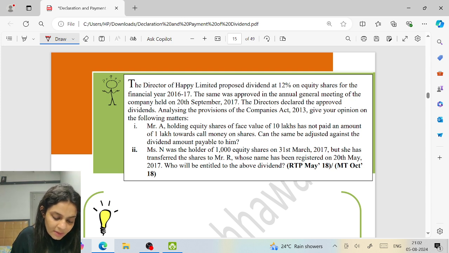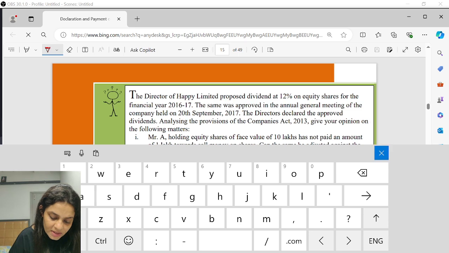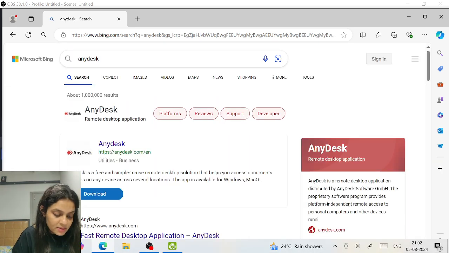The director of Happy Limited proposed a dividend at the rate of 12%. The same was approved in the general meeting of the company. The directors declared the approved dividend. Analyzing the provisions of the Companies Act, give your opinion on the following matters.